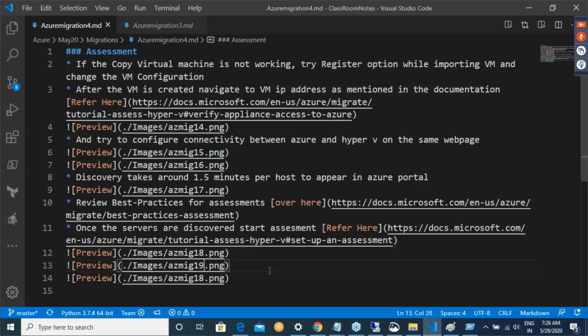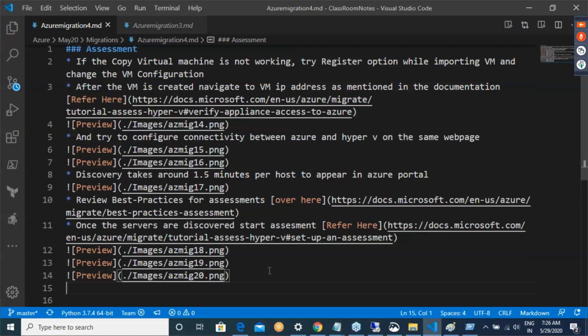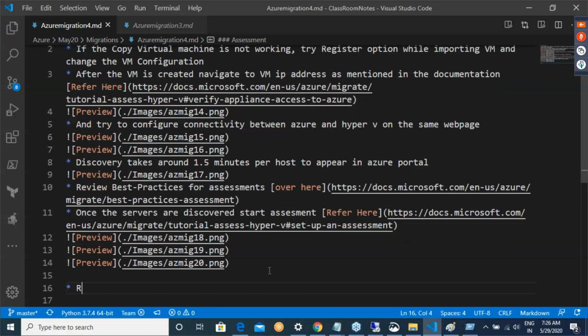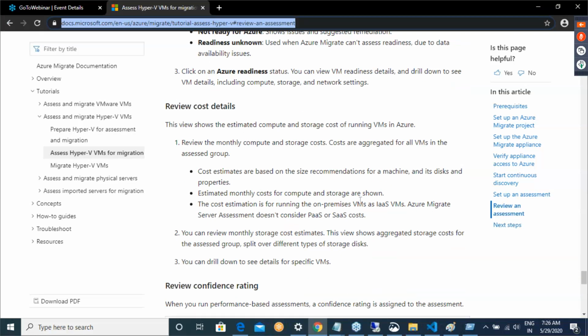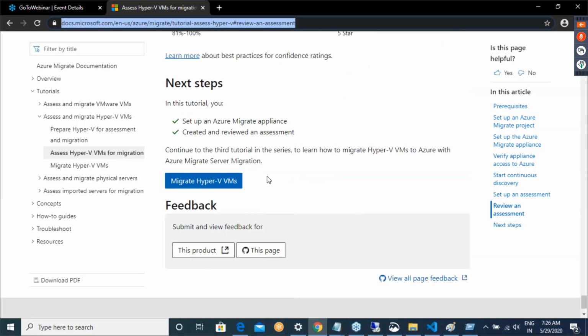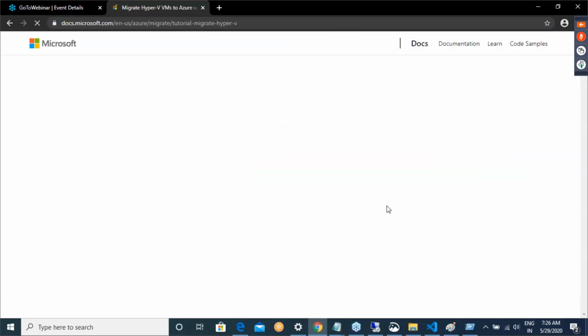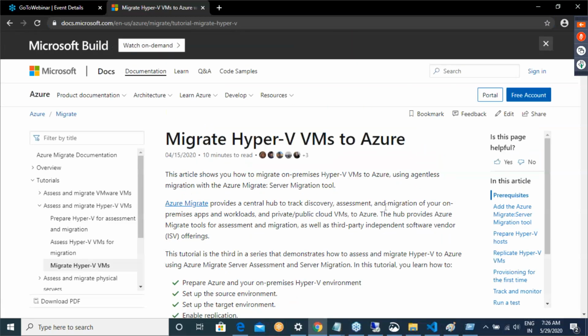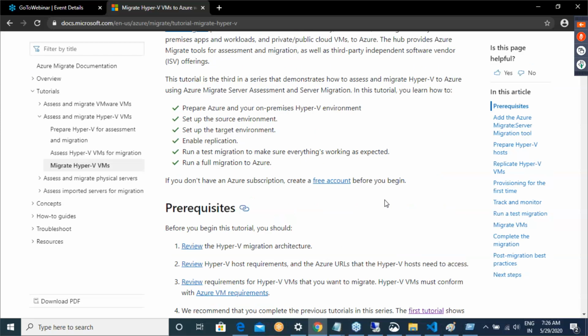Then review the assessment as shown here. So have an assessment review. Now, if you go into the documentation, it will tell you what this review is all about, and then we go to migrate VMs.